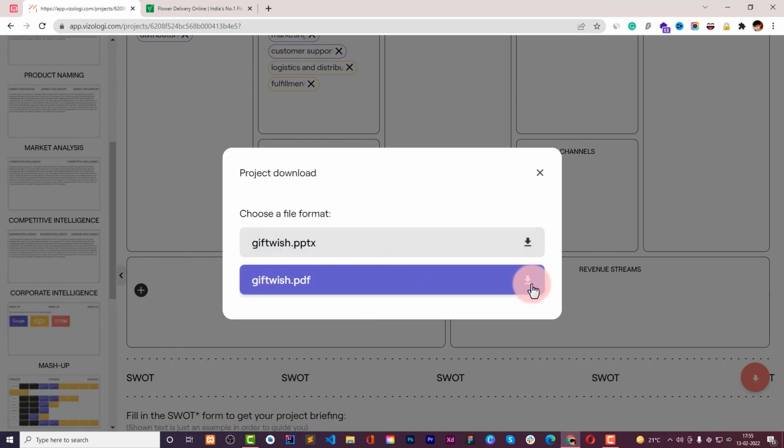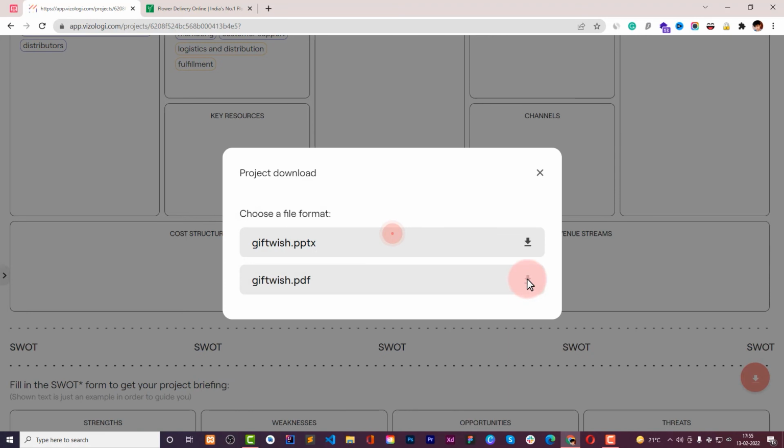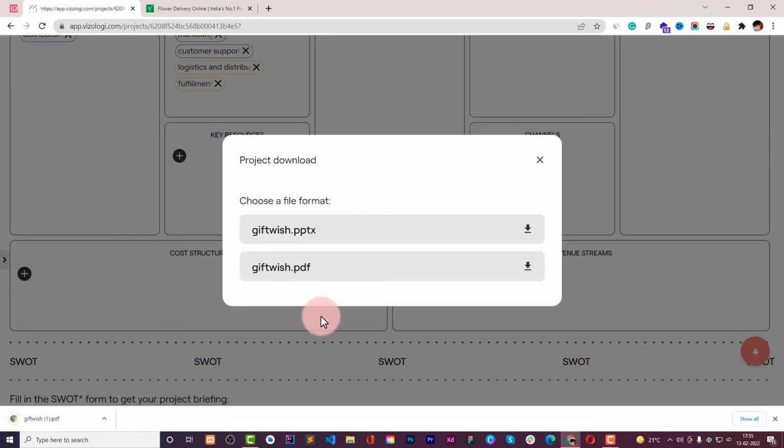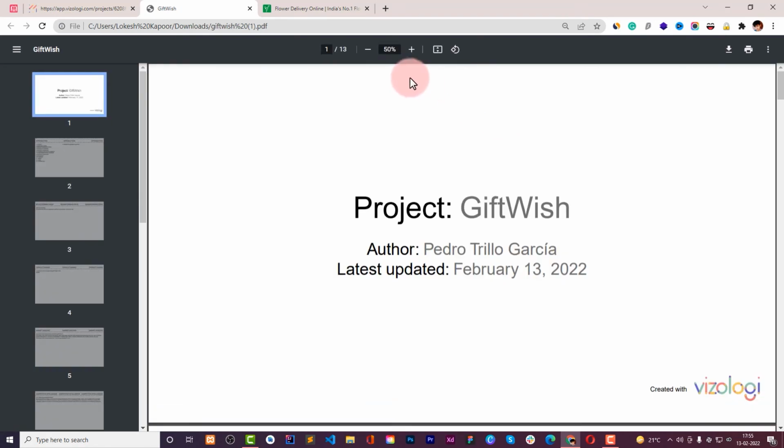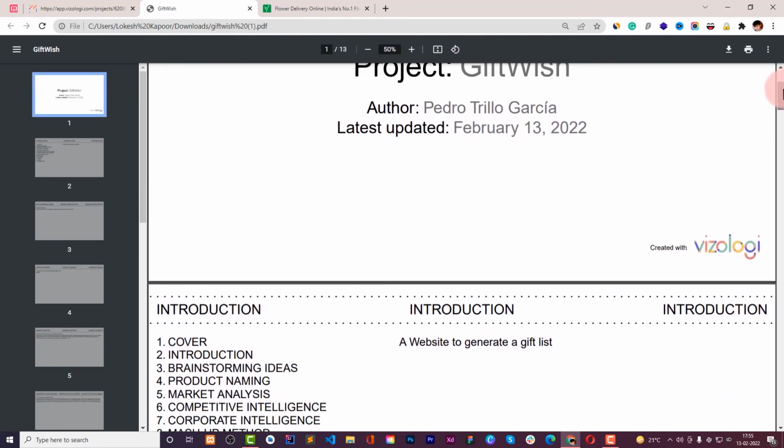I will prefer to download it in PDF file. When you click on it, it will be downloaded and you can save it and make decisions out of it. If you don't find it quite relevant, you can make adjustments anytime in your project and change the data, right? So this is the project that we had.